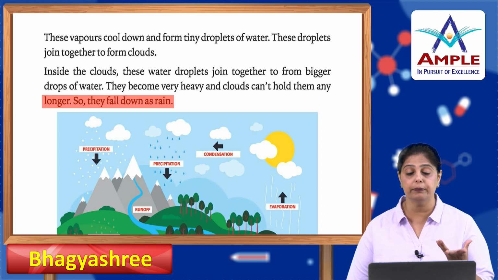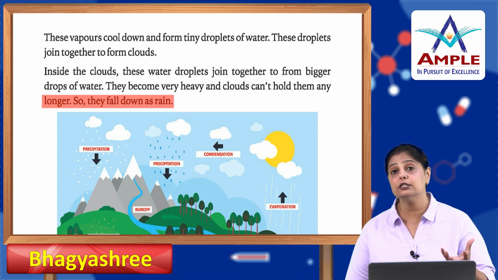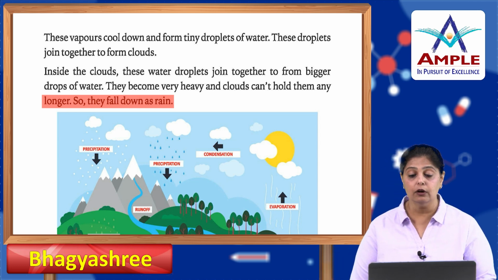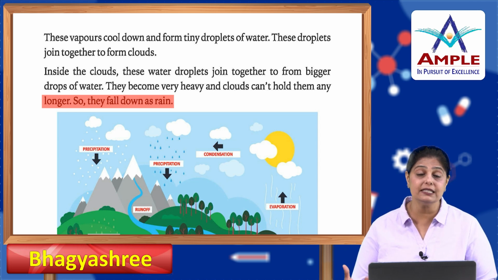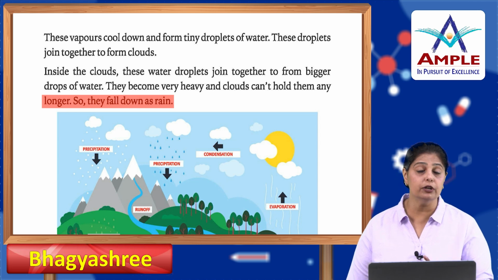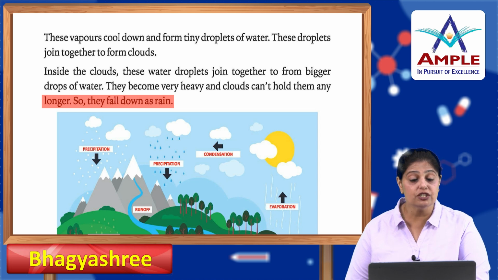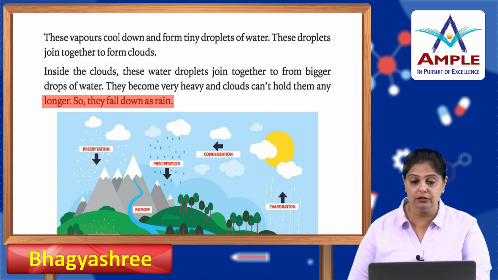And when these water droplets join together, they form bigger drops of water, and then these clouds become heavy and they cannot hold any more water. It starts coming down on the surface in the form of rain. So, this is known as the water cycle. And there are different processes involved in this. There is evaporation, there is condensation, there is precipitation, there is runoff and percolation.